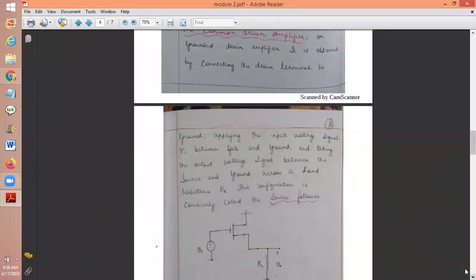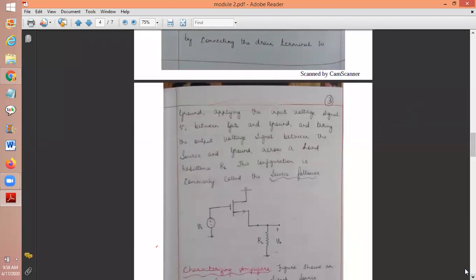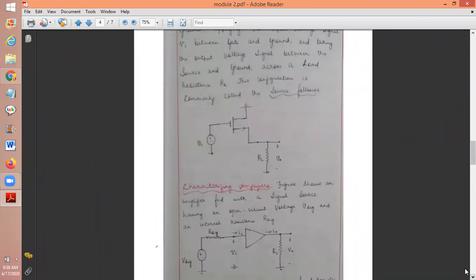Okay. The last configuration is the common drain amplifier. See students, common drain amplifier is also known as source follower. So common drain amplifier is also known as what? Source follower.